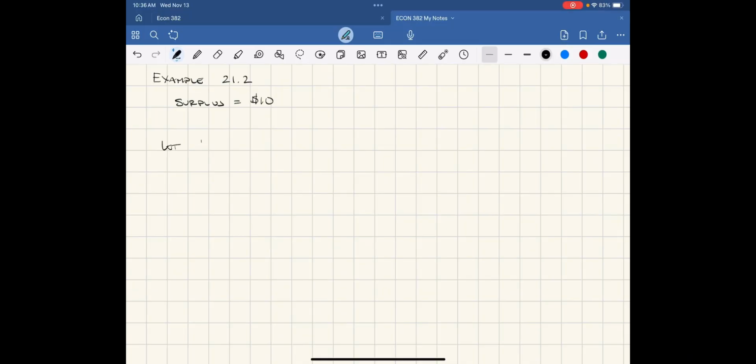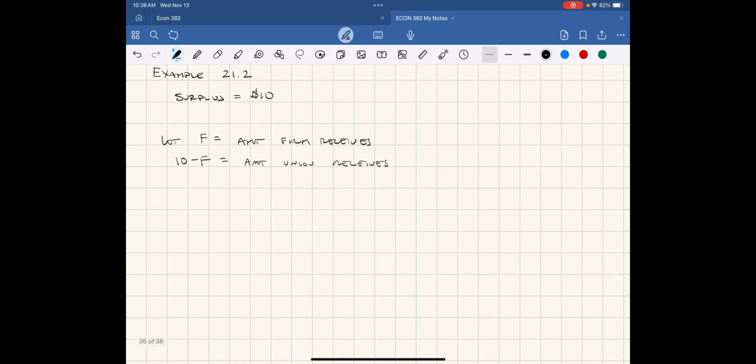We're going to let F equal the amount the firm receives. If this is the case, then 10 minus F is the amount the union receives from that initial allotment. Now, given that allotment, if the firm is not excited about that allotment, then they can decide to move.